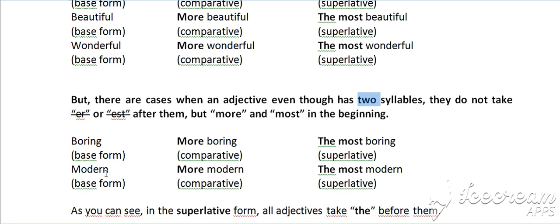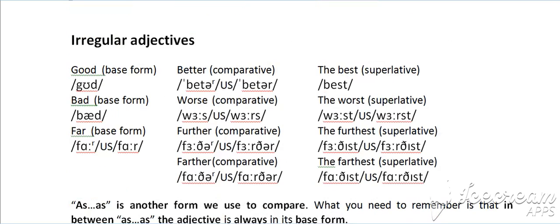Again, modern has two syllables. It's more modern in the comparative and the most modern in the superlative. So as you can see, in the superlative form, all adjectives take the before them, always.